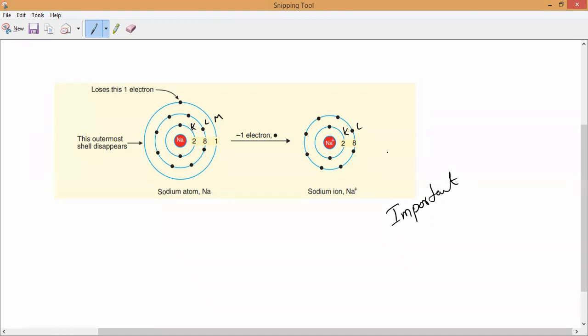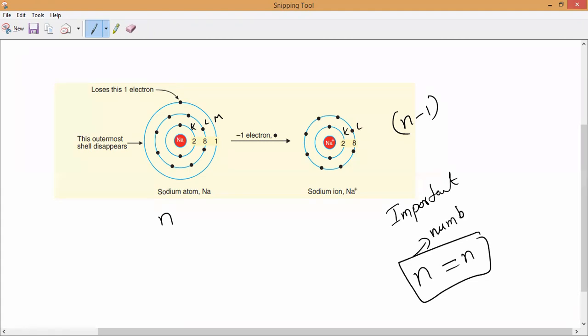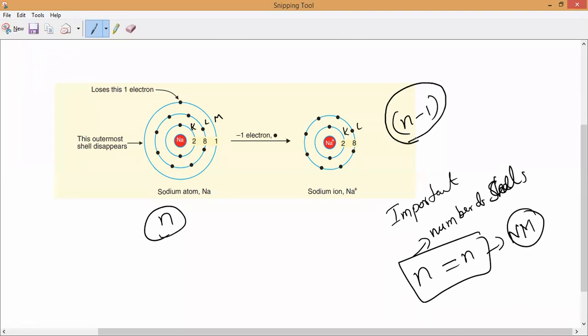Akhtar Khan, are you clear on this point? Metals, by losing electrons, the number of shells decreases by 1. So the total number of shells is N minus 1 in metals. In non-metals, N remains N only. So N means number of shells. Understand that? In non-metals, number of shells is not changing. In metals, number of shells will become what? After donating electrons, N minus 1. Okay, guys? Clear? Doubt? Ask.